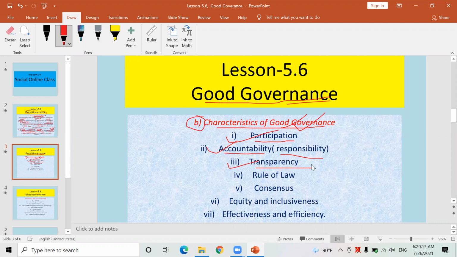Even financial transactions, the income and expenses of the government, the budget, everything should be made public if that government wants to maintain good governance in that nation. If the government is honest and working fairly, there won't be any sort of problem for such a government. But if the government is involved in corruption, carrying out misdeeds, and is not responsible to fulfill the demands and wishes of the people, it never maintains transparency in the nation.